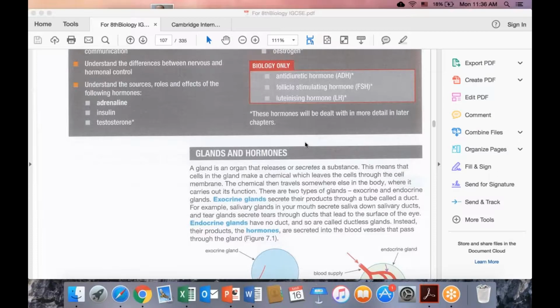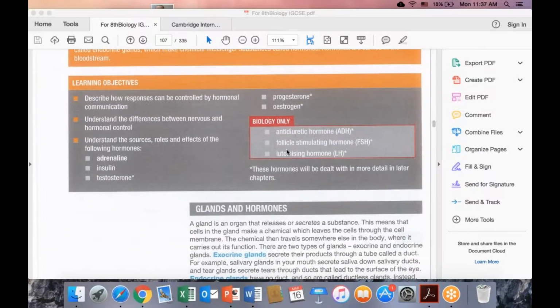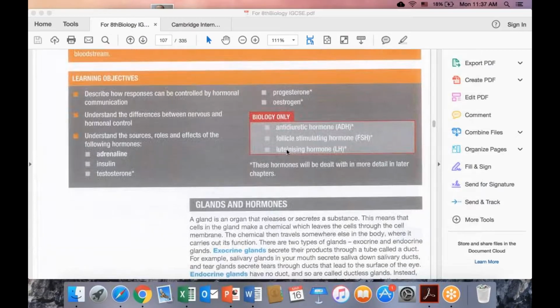Now in this lesson, we are going to talk about chemical coordination. As I mentioned in previous lessons, in order to maintain our internal stability, our homeostasis, we need some coordination mechanisms.